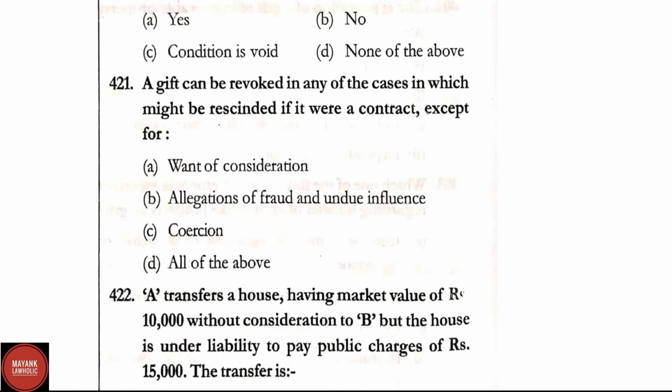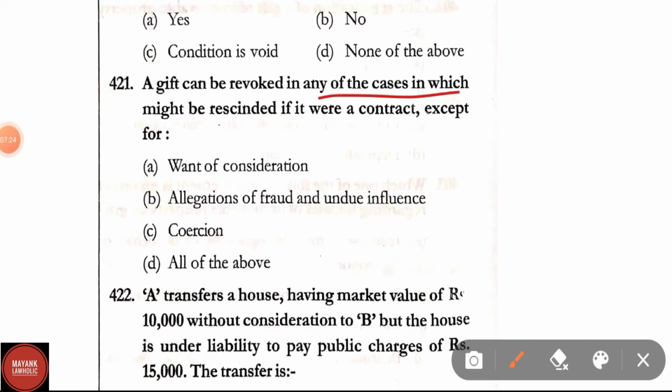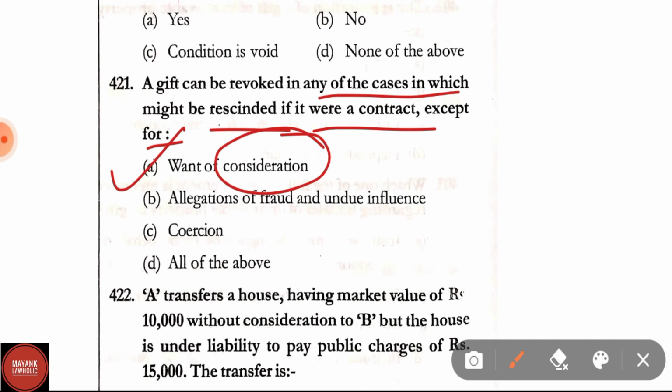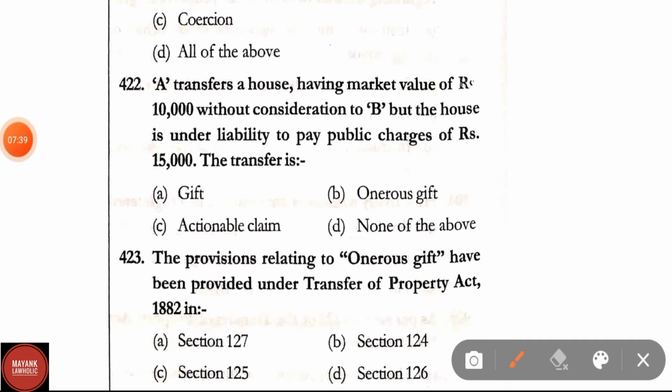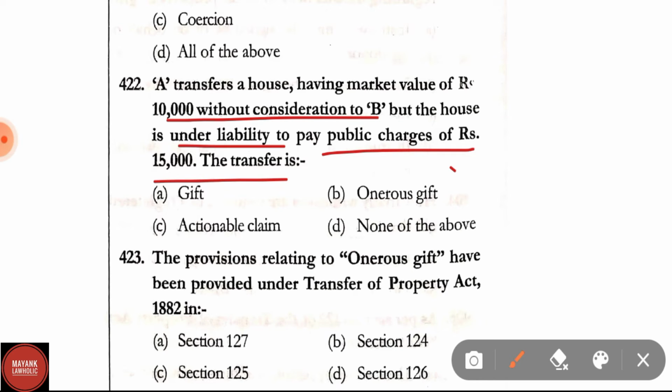Question number 421. A gift can be revoked in any of the cases in which it might be rescinded if it were a contract except for want of consideration, allegations of fraud, undue influence, coercion, all of the above. Correct answer is option A, that is want of consideration. Question number 422. A transfers a house having market value of rupees 10,000 without consideration to B, but the house is under liability to pay public charges of rupees 15,000. The transfer is gift, onerous gift, actionable claim, none of these. Here correct answer is option B, that is onerous gift.